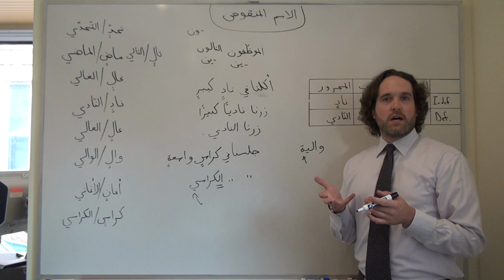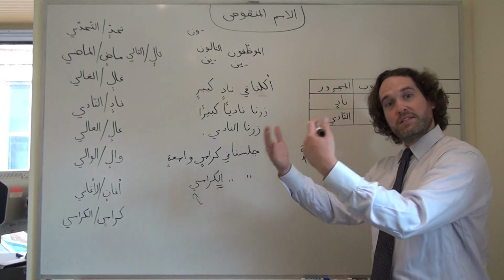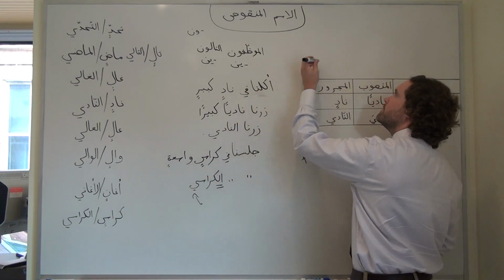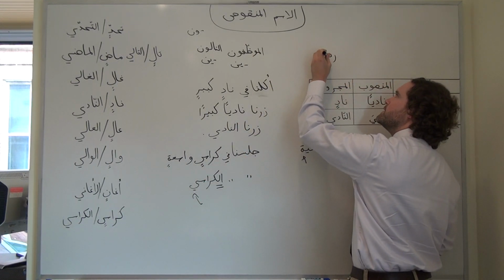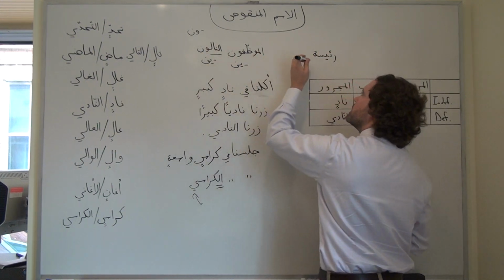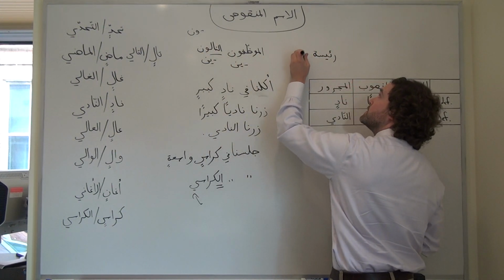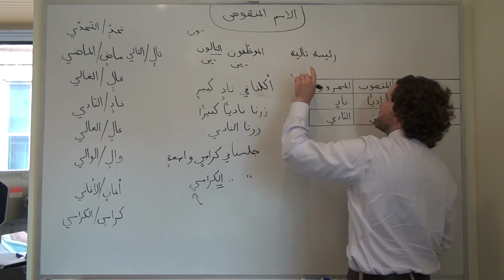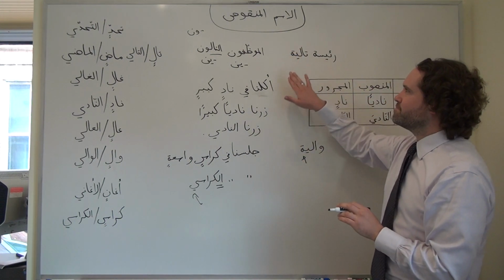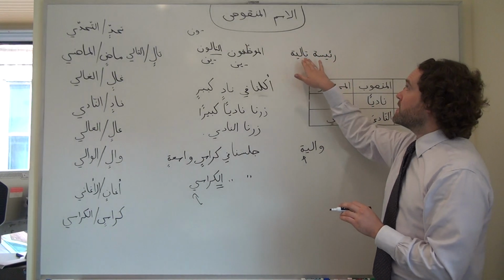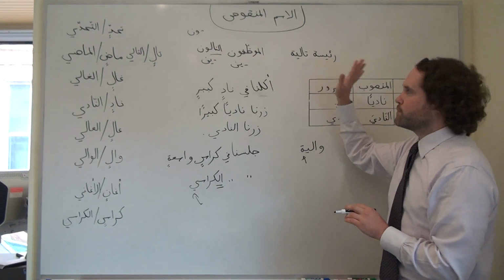Or if we were talking about a coming female president, a future succeeding female president, we could say ra'isa and use that same noun, or excuse me, that same adjective, teliya. Still indefinite, but we keep the ya because it's an adjective that's feminine matching a feminine noun, so we're good to go.